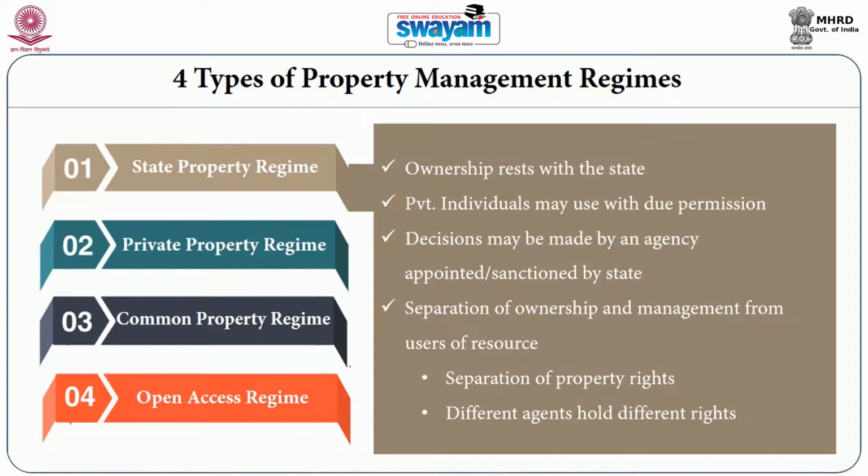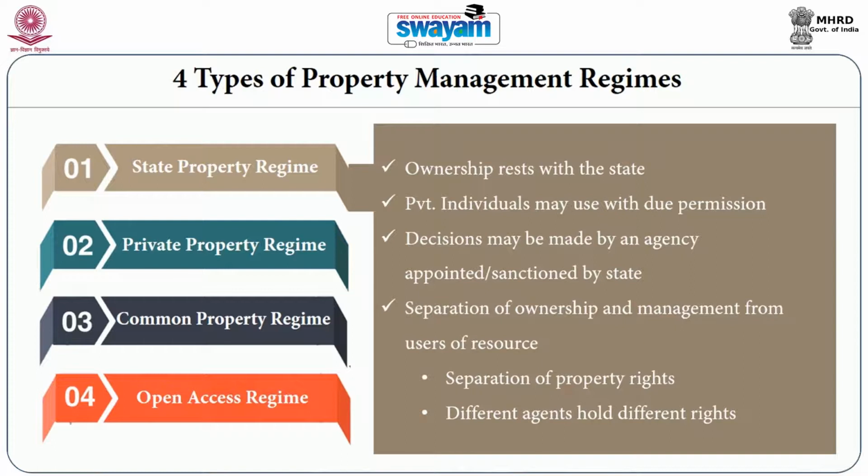In other words, the use rights can rest with citizens or individuals, and decision making can be made by a specialized agency appointed or sanctioned by the state. So, of the three important rights that we discussed, the ownership right, use right and decision making right, there is a separation of these three kinds of rights.